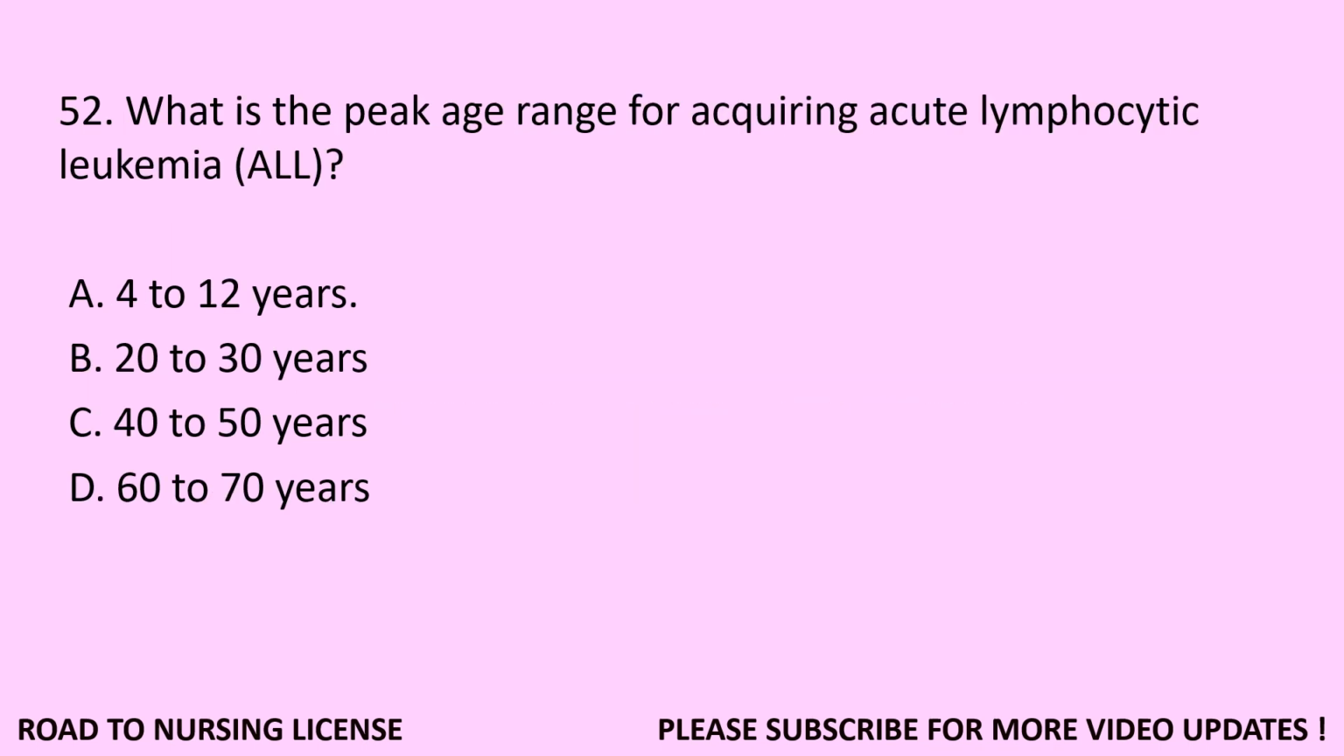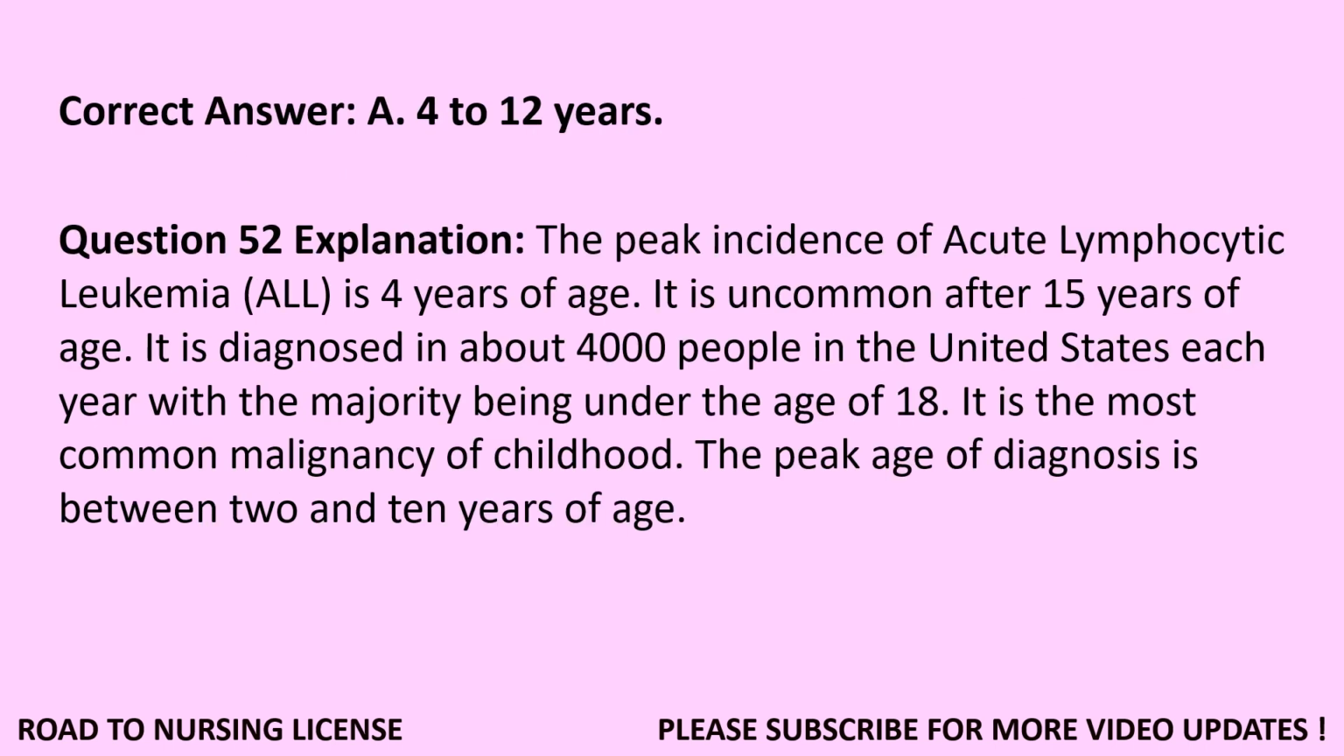Question 52. What is the peak age range for acquiring acute lymphocytic leukemia, ALL? A. 4 to 12 years. B. 20 to 30 years. C. 40 to 50 years. D. 60 to 70 years. Correct answer: A. 4 to 12 years.